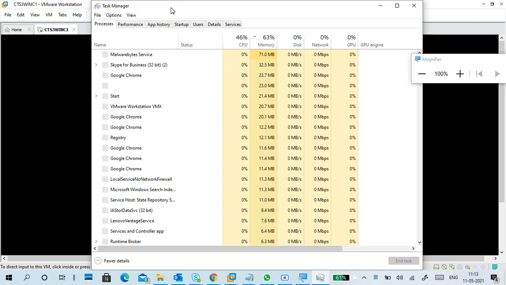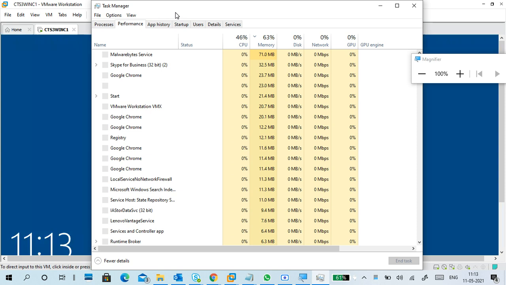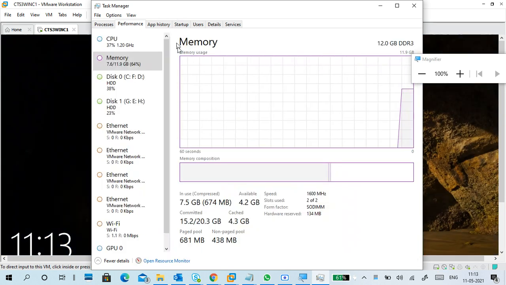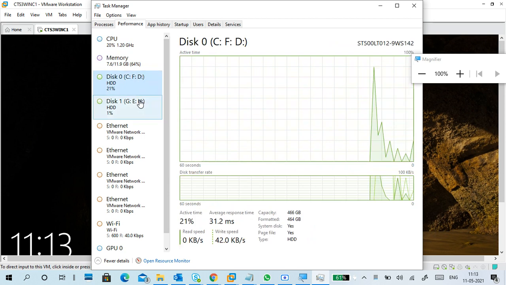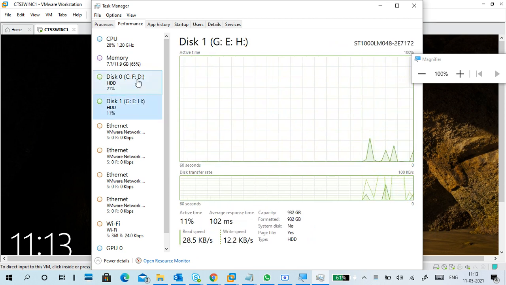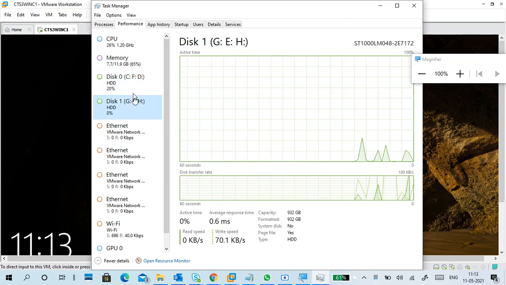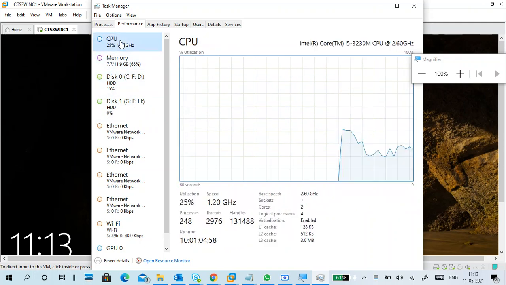See, 4.2 GB available memory, but it is still slow. I have two disks, right? So one disk is full.